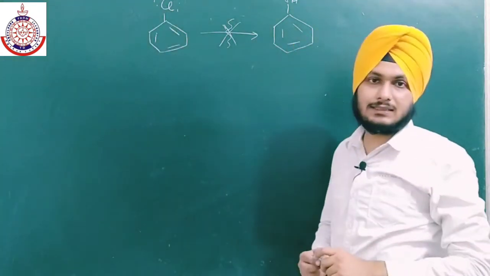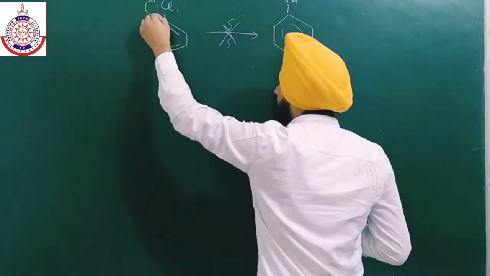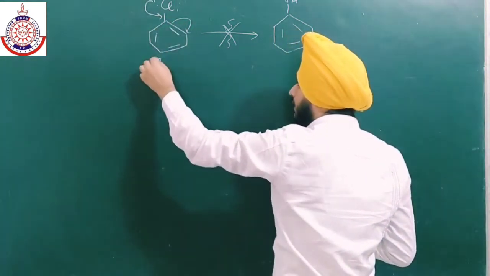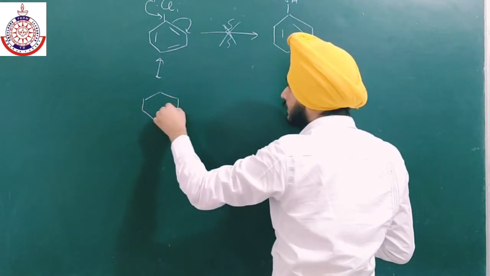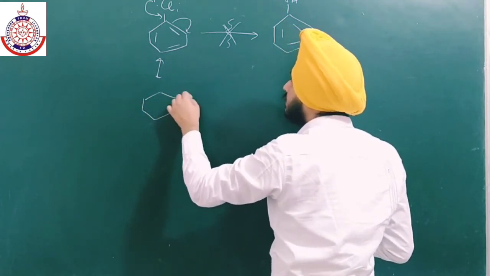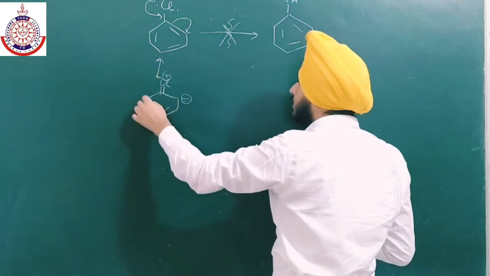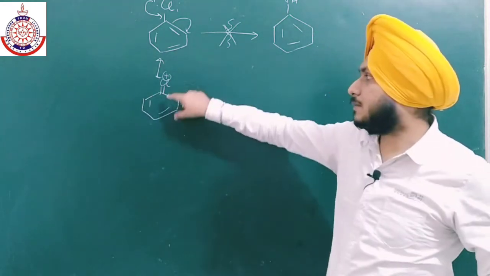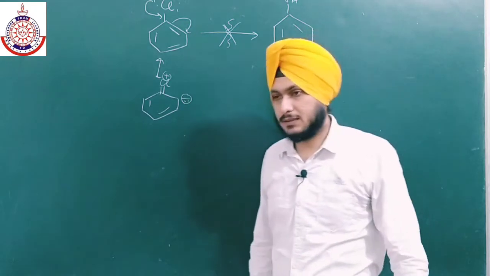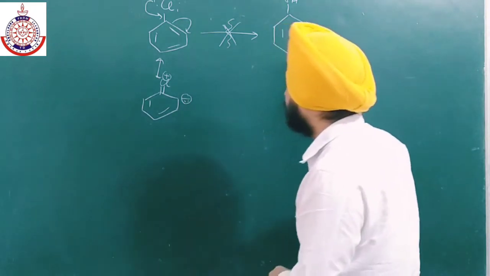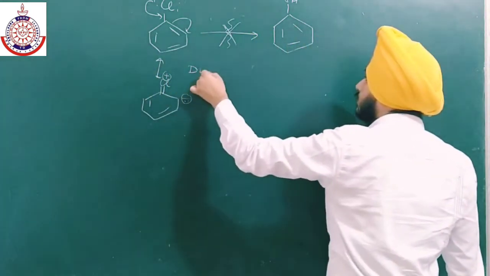So the first reason is resonance. Due to resonance this bond will shift here and we will get a double bond character over here, with a negative charge with a lone pair over here and a positive charge over here. So a double bond character is generated between the carbon and the halogen, and that is why the nucleophilic reaction will not take place. This is the first reason, due to resonance.